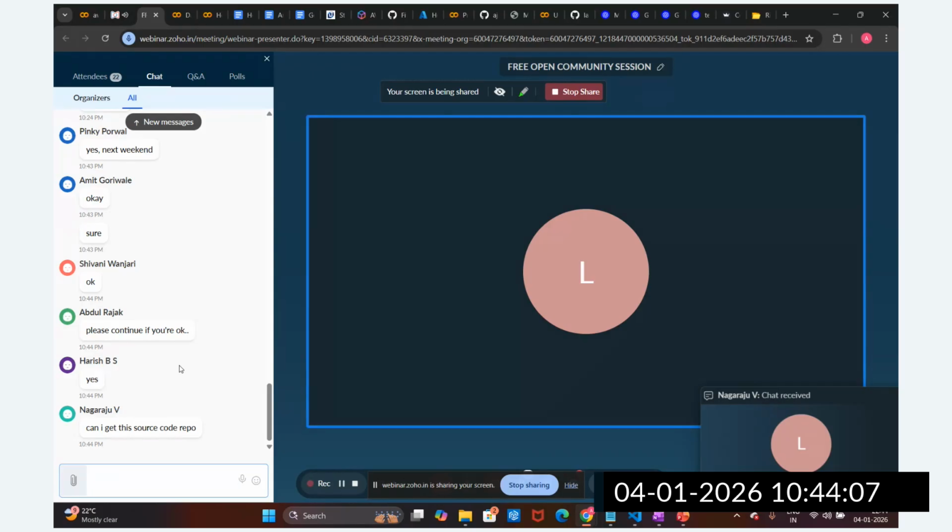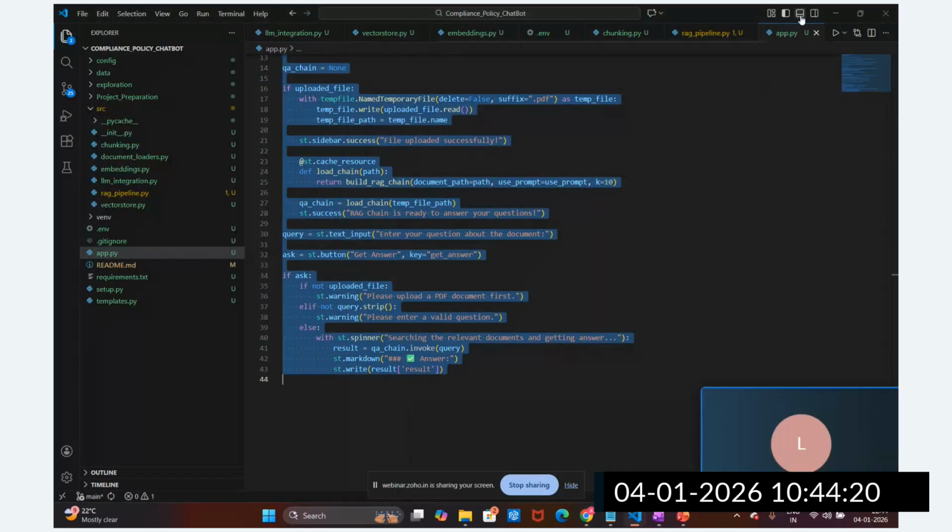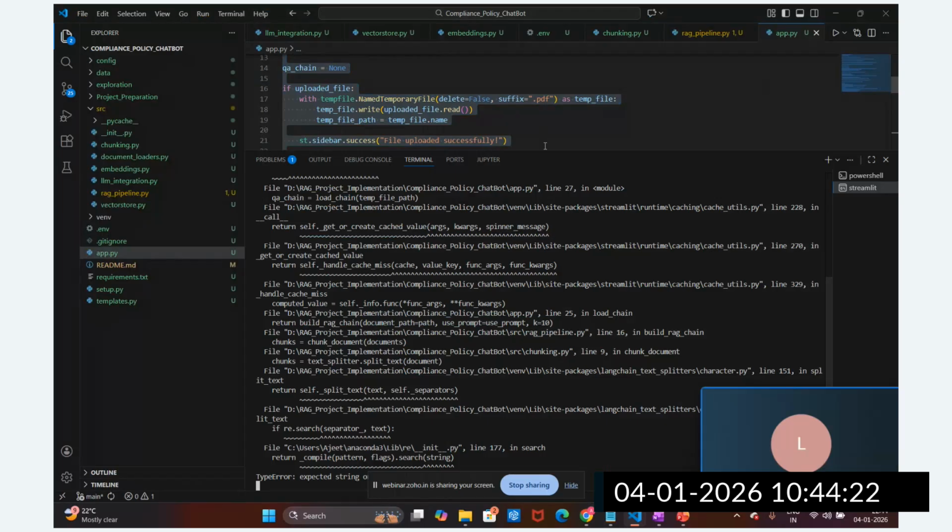Can I get this source code? Yes, definitely. I will provide the link, guys, do not worry about this. I will provide the source code repo. I'm going to push this code to GitHub. So let me push this code. Here I'm going to push this code.